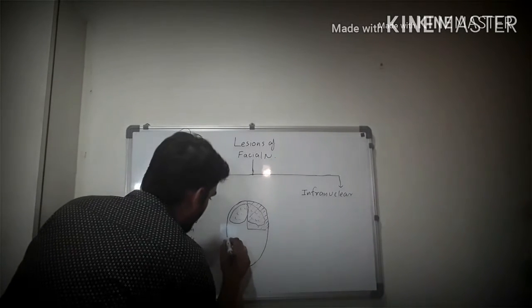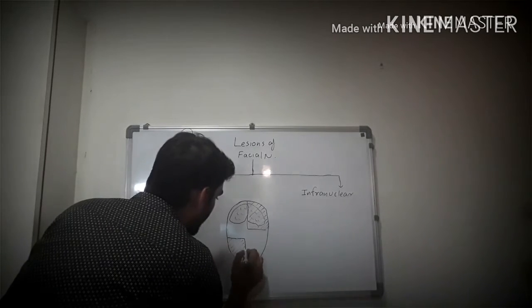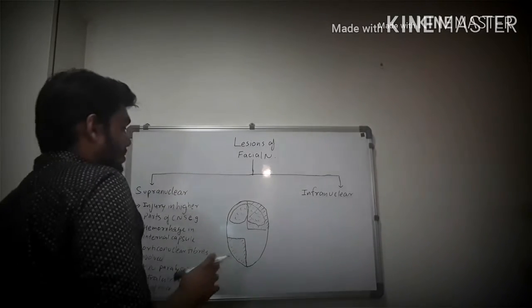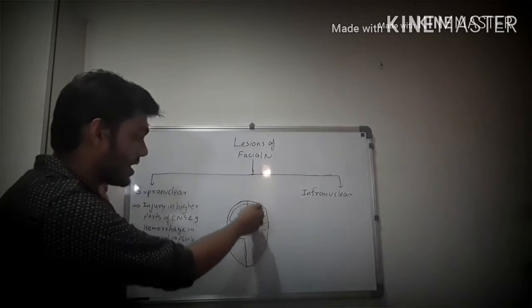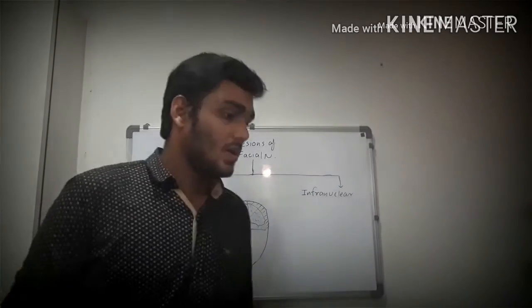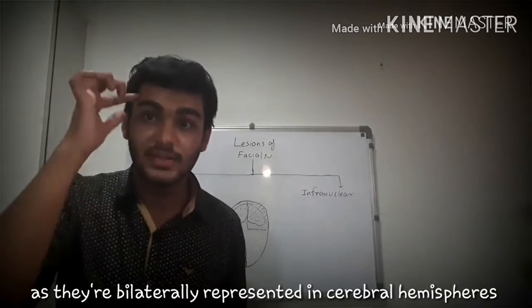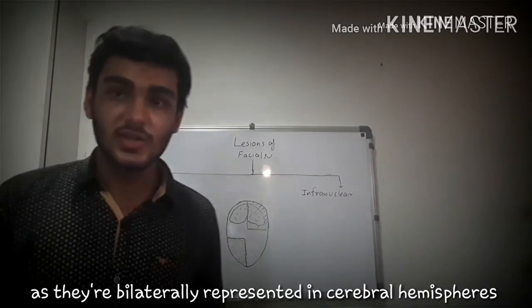Then the symptoms will be seen in this part. This is the contralateral lower part of the face, the contralateral lower quadrant of the face. The effects are that the facial expressions are not affected as they are bilaterally represented in the hemispheres, but the voluntary actions of the muscles are affected.